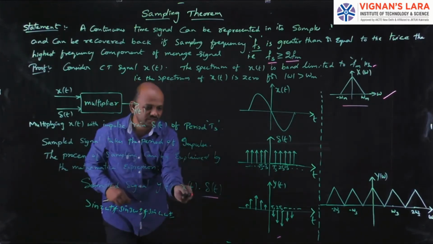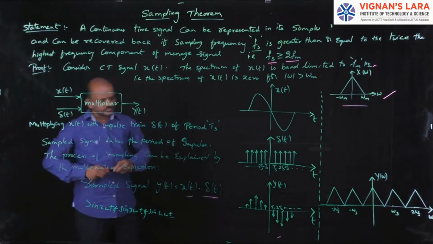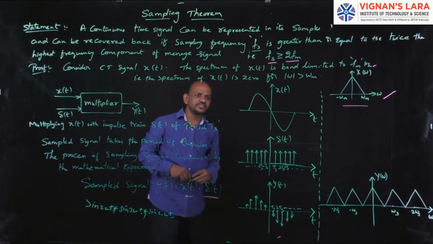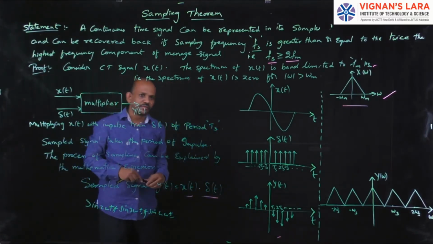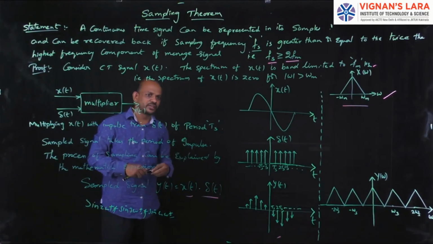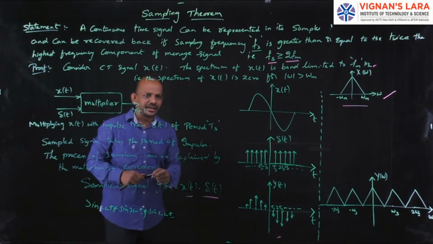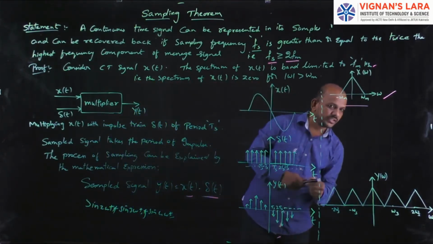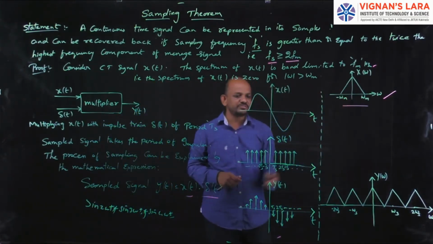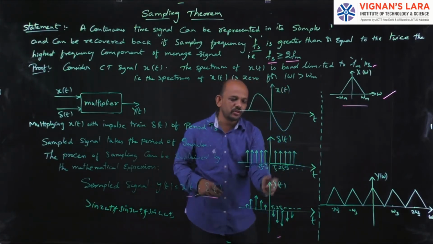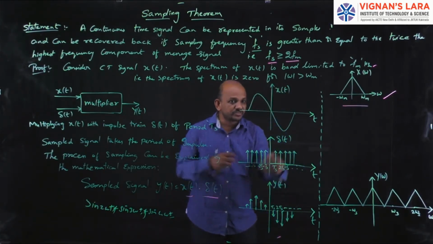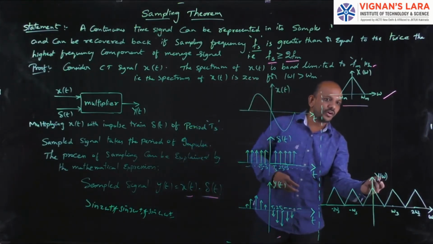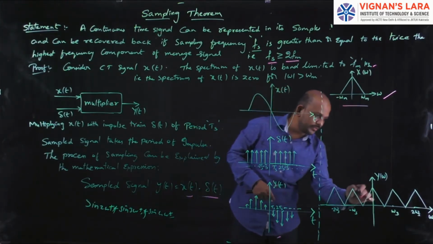So here I have to go for the Fourier series expansion of this del of t, and I have to prove everything mathematically. So I will go for the derivation and analytical proof of this. Before going to that, see this: this is y of omega, that is the spectrum of the output signal, the spectrum of the sampled version. This is y of t and this is y of omega. See the spectrum. The spectrum will be like this.